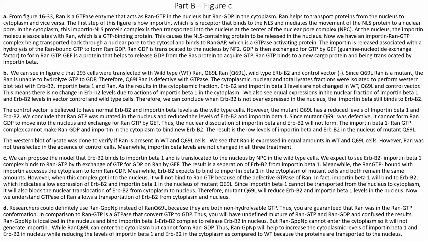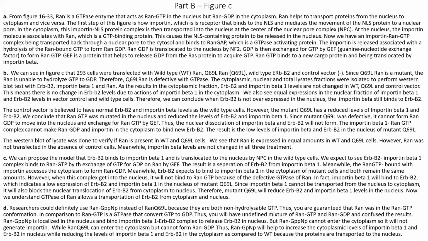And the last question asks whether researchers can replace RAN Q69L with RAN GPPNP. The answer is definitely yes, because both of these forms are considered non-hydrolyzable GTP. Therefore, you are guaranteed to have RAN in the RAN GTP conformation, instead of using the regular RAN GTP, which is a GTPase enzyme that will slowly convert GTP to GDP. Therefore, you will have an undefined mixture of RAN GTP and RAN GDP, and it will confuse your results.